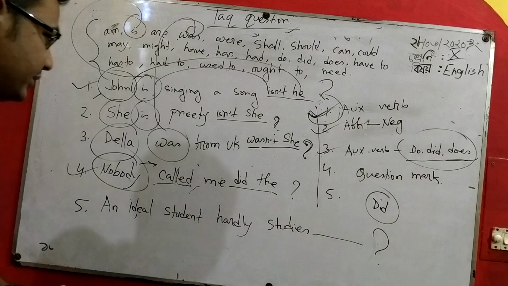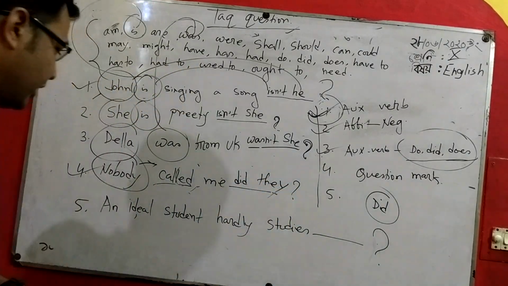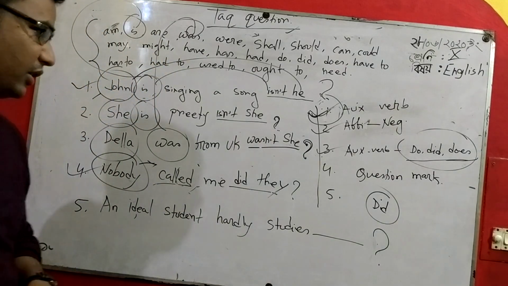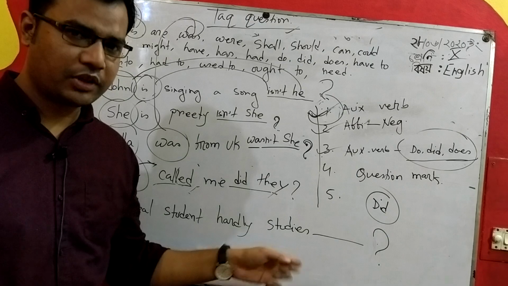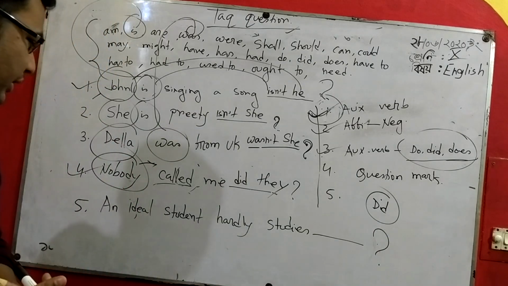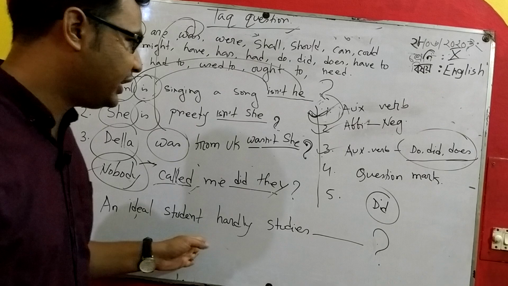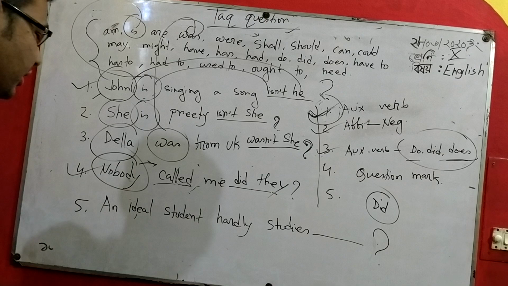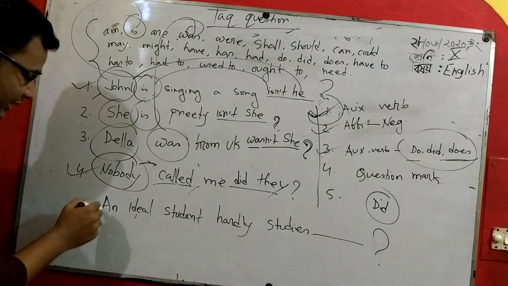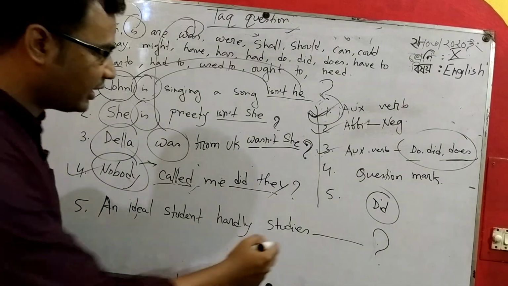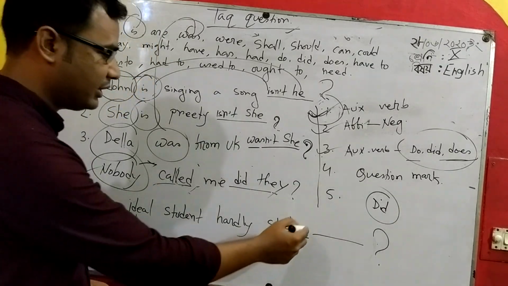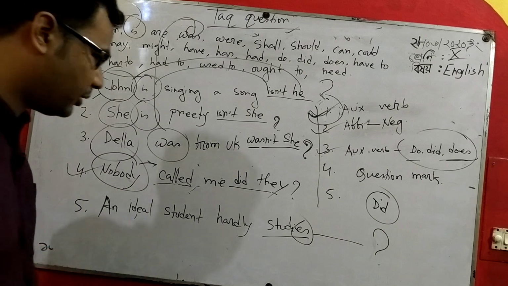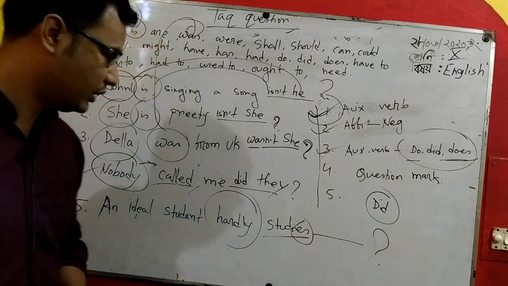Then last one is, an ideal student hardly studies. An ideal student hardly studies. So is there an auxiliary verb? No, there is no auxiliary verb. So I have to bring the auxiliary verb from do, did, does. Before that, we have to find out the tense in this sentence. Obviously, this is the present tense because there is an s on the verb. And is this affirmative or negative? Obviously, this is negative because hardly is a negative word.